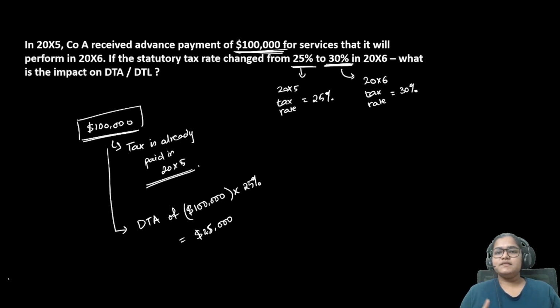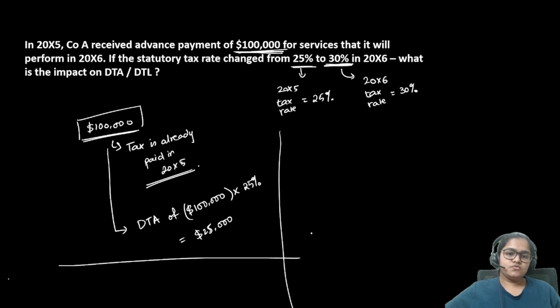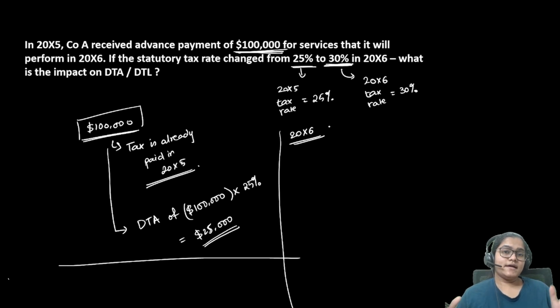See, please understand, this is not wrong. In 2005, I did not know that the tax rate in 2006 is going to be 30%. So I used the existing tax rate. I created a deferred tax asset of 25,000. Everything is fine. Then 2006 actually comes, and I come to know that the tax rate is now 30%. In 2006, I come to know that the tax rate is 30%.